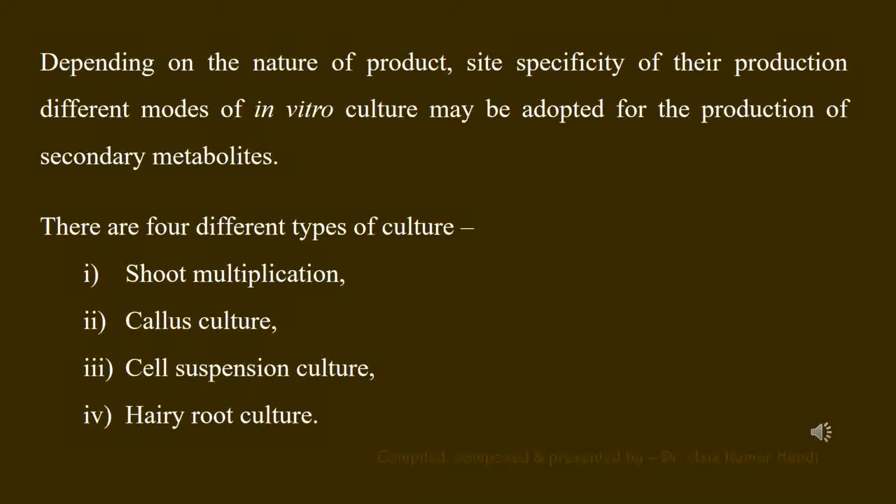Four different basic types of in vitro culture may be there for the purpose of production of secondary metabolites, depending on the nature of product, site specificity of their production, etc. These four different types are shoot multiplication, callus culture, cell suspension culture, and hairy root culture.